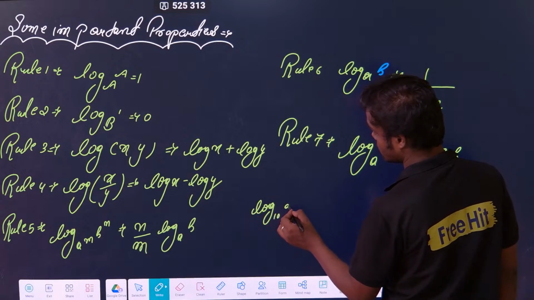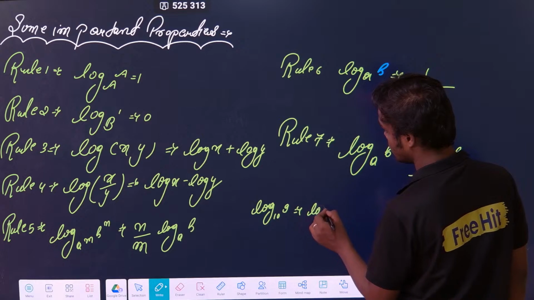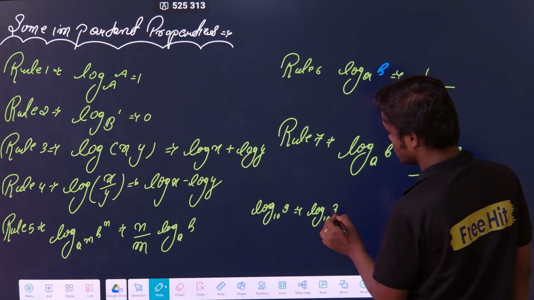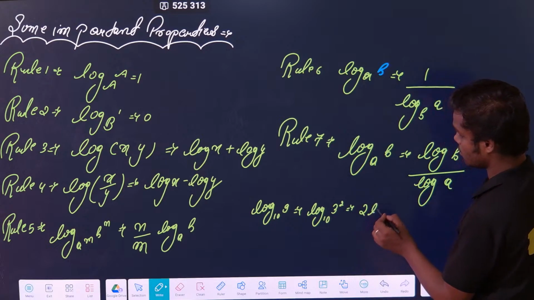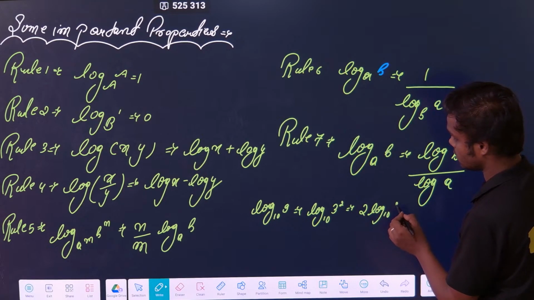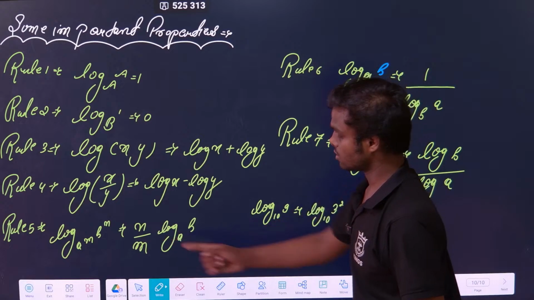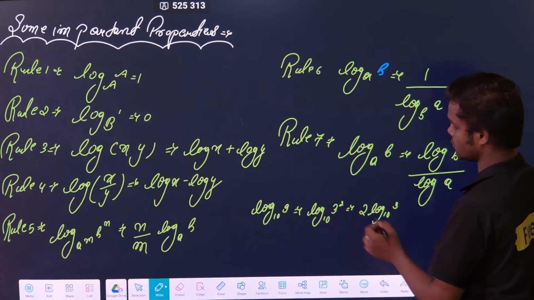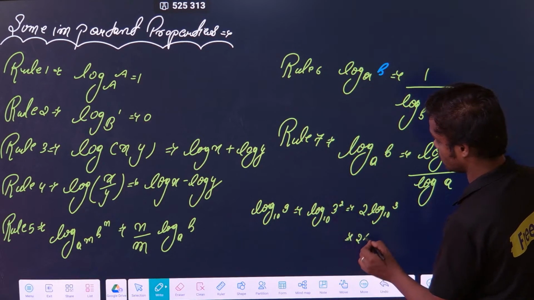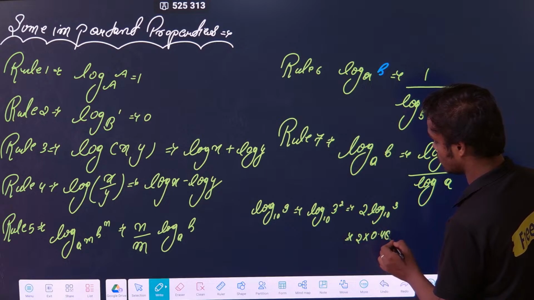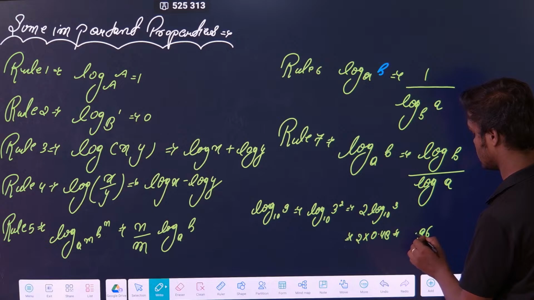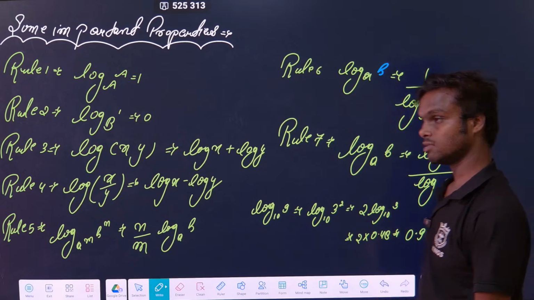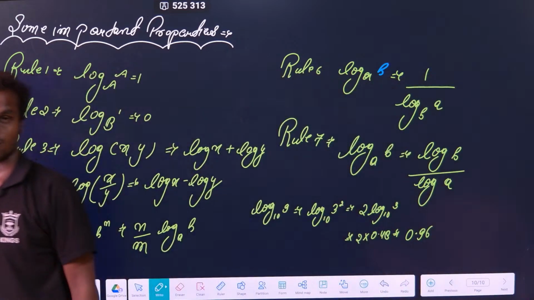Suppose I ask you the value of log 10 base 9. What you have to do? Simple, apply the formula. Log 10 base 3 square. This 2 will come out, correct? What will it become? Log 10 base 3 by this property, because 10 to the power 1 is 10. So this will become 2 into log 10 base 3, which is 0.48. So this will become 0.96, correct?